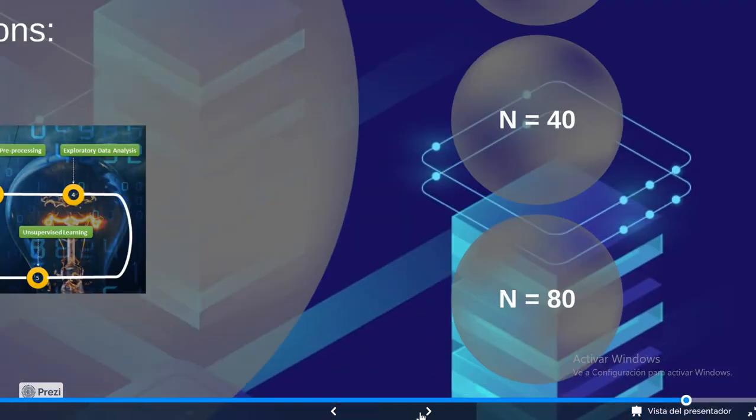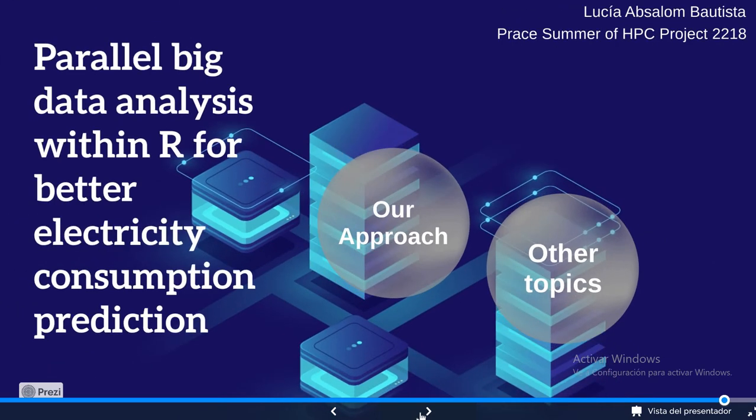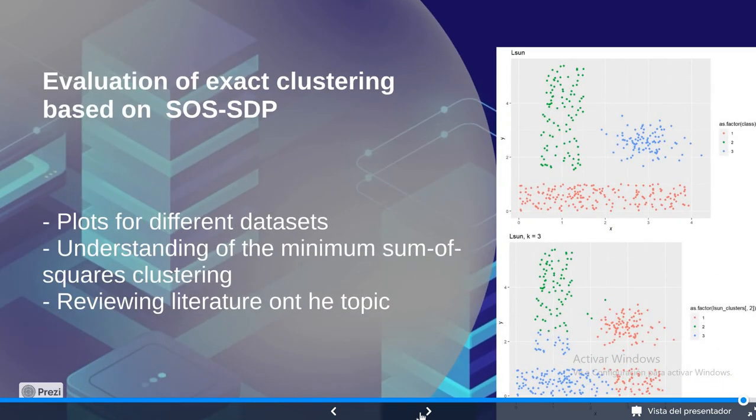So this is all my project, but I have also been working on another project where we are basically working with an exact solver of the minimum sum of squares clustering, and we want to compare, for different datasets, real and artificial, what happens when the number of clusters equals the ground truth, in terms of different quality measures. The plot twist here is that the measures don't agree, and our goal has been to find reasons why not. My main contributions to the paper have been plotting the different measures for different datasets and reviewing some literature on the topic. Thank you very much.